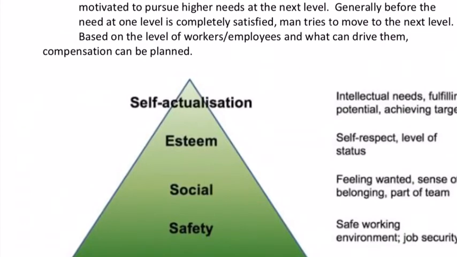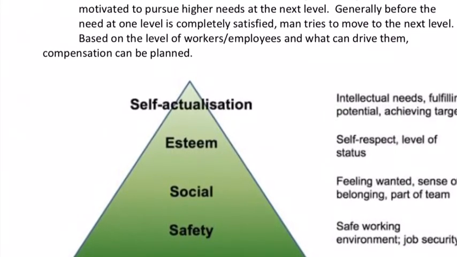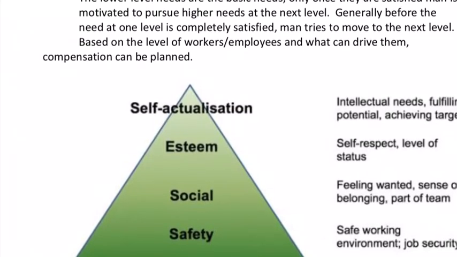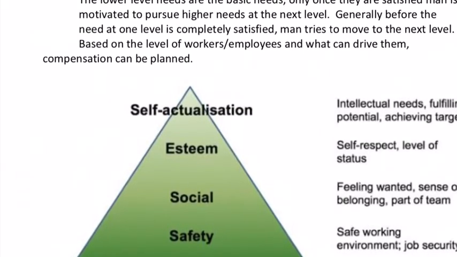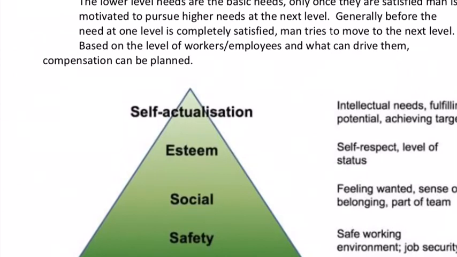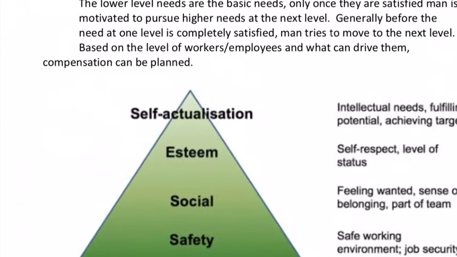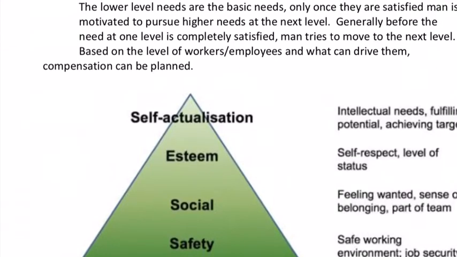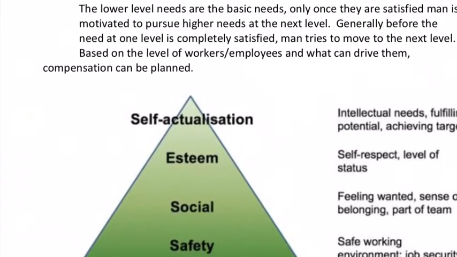So the hunger for the next level of need always begins when the lower level need is sufficiently satisfied. This is as per Maslow's theory. Managers have to understand the level of manpower they are dealing with and then work out wages and other factors to motivate them. So this is hierarchy of needs by Abraham Maslow.